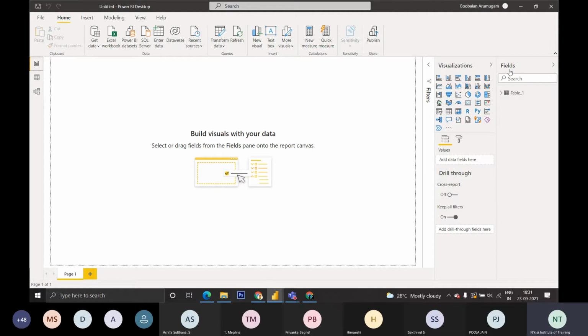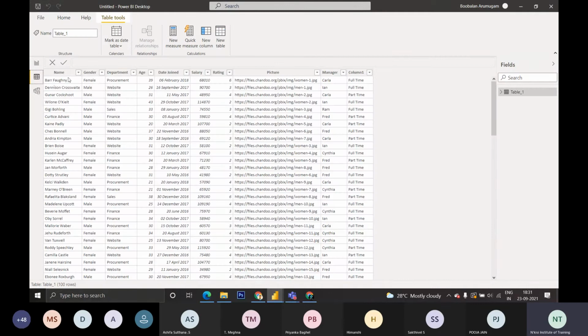Then we move on to the fields. Whatever data is loaded, the headers will be available here. These are the things available in our Excel. You could see name, gender, department, age, date of joining, salary, rating, picture, manager, and Column1. In Column1, it is the type. You can change it also, no problem.